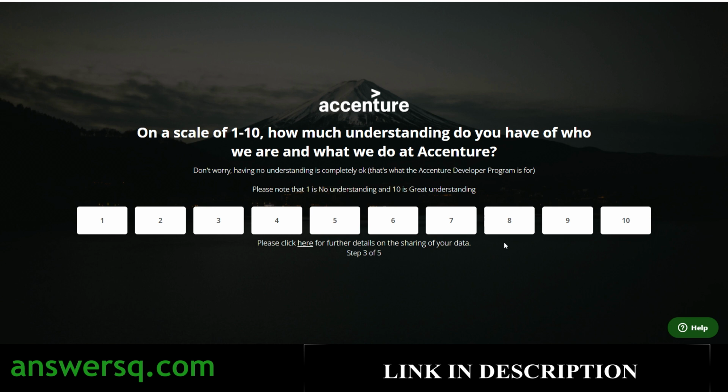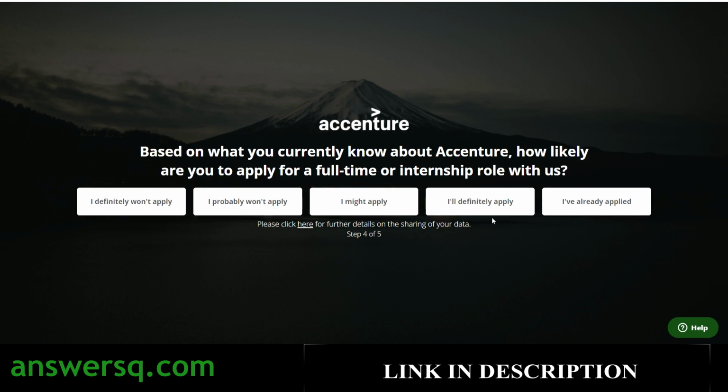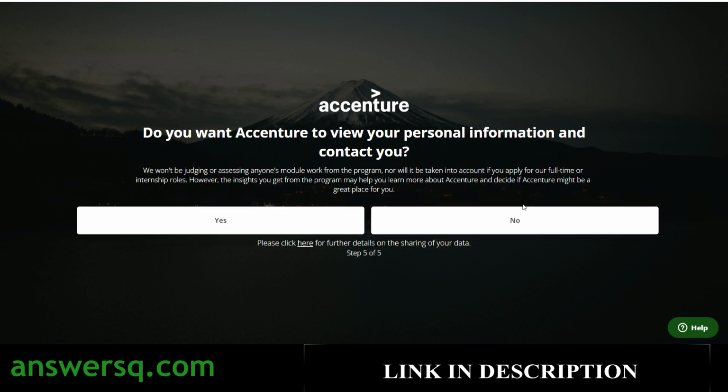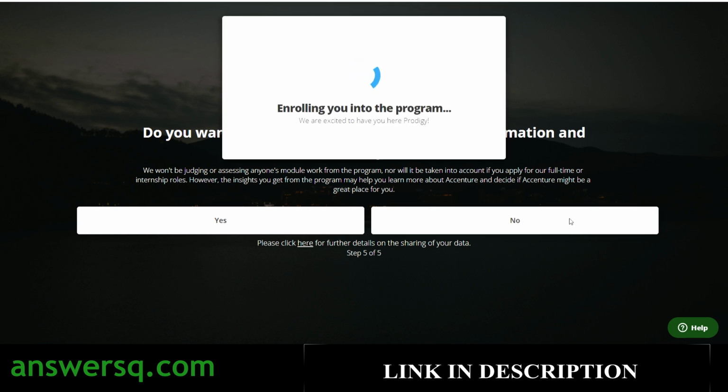Then the question is, on a scale of 1 to 10, how much understanding do you have of who we are and what we do at Accenture? Choose a number based on your understanding of Accenture, and then you'll be directed to the next question, which is based on what you currently know about Accenture. How likely are you to apply for a full-time or internship role with them? Just choose whichever option is applicable for you. And the last one is, do you want Accenture to view your personal information and contact you? You can choose yes if you want, but I'm just going to go with the no option here. And now we are enrolling into this program.